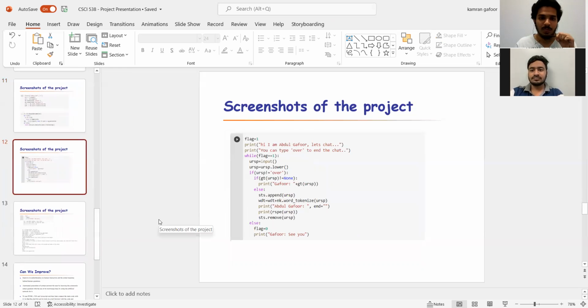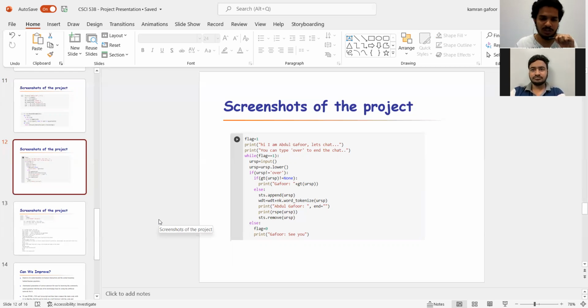Moving on, this is the main final part of our project. What we do over here is we first check if the user is ready to respond. So flag equals 1 means true. So the user is ready, the user wants to speak, the user wants to communicate.